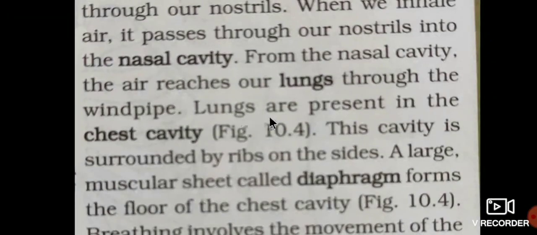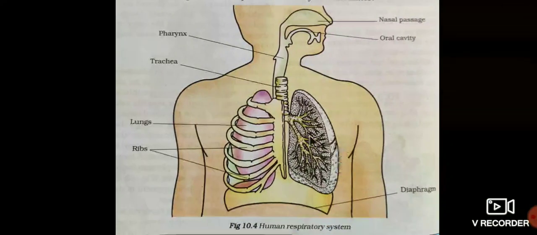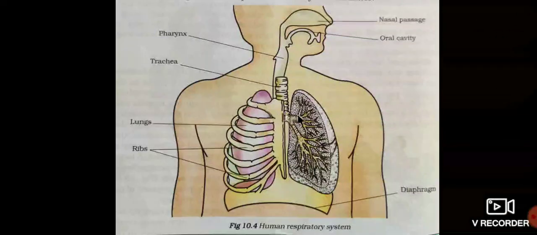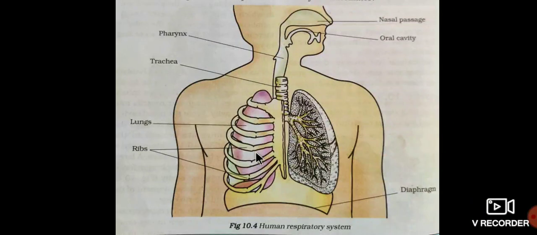Where are the lungs present? Lungs are present in the chest cavity. This cavity is surrounded by ribs on the sides. So the lungs are present inside this chest cavity, and these are covered by the ribs.